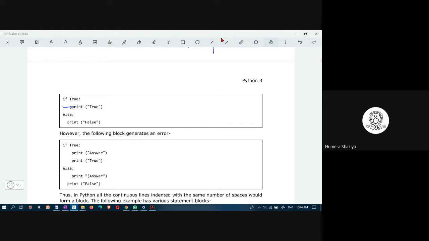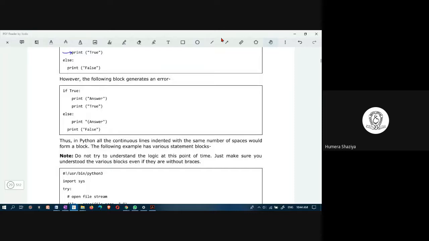All right, students. Moving ahead, here you see that these are two statements belonging to if, and these two belong to else. At the time of printing, this might have got displaced. Actually, this should not get displaced. It should be aligned exactly, at the same line. You should not have it like this. If you have it like this, then it gives an error.